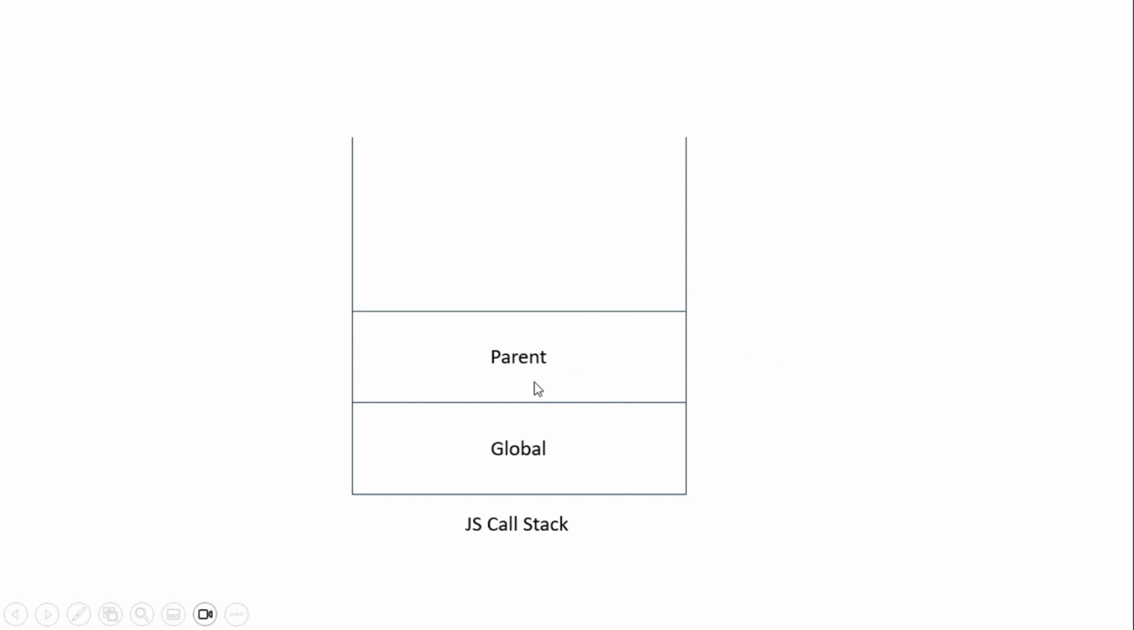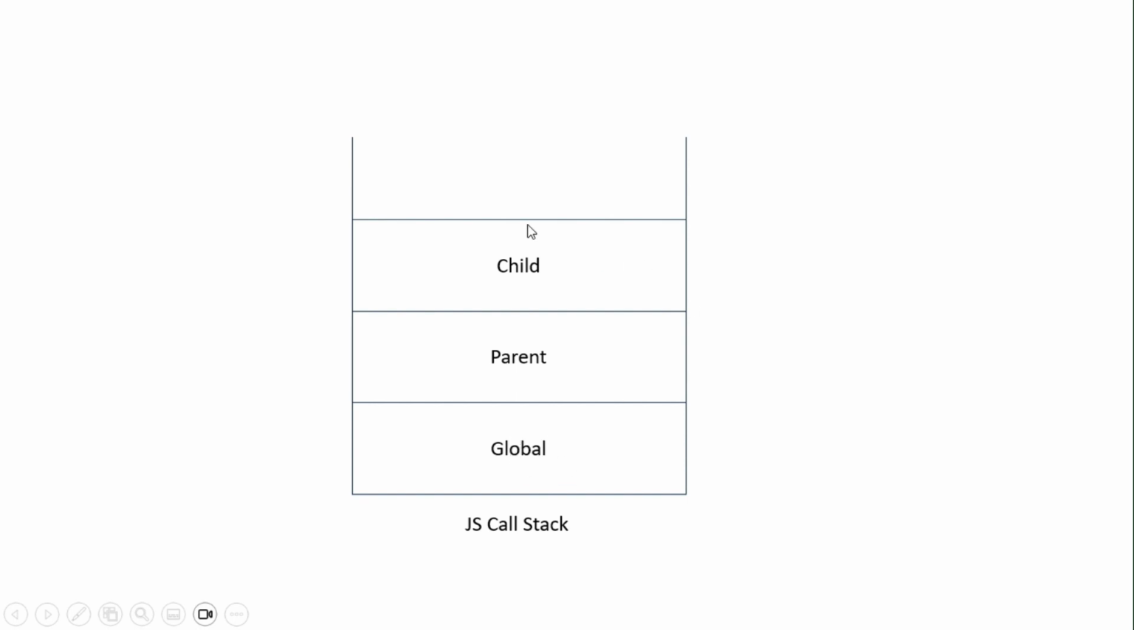Now we'll consider inside this parent function, we are calling another function called child. Now this child function, again, will have its own functional scope and it will have its own execution inside its functional scope. But this child function's scope will still have access to its lexical scope. So what is all the lexical scope of this child function now? The parent as well as global. So now this child function scope will have access to both the parent function variable as well as the global context variable.